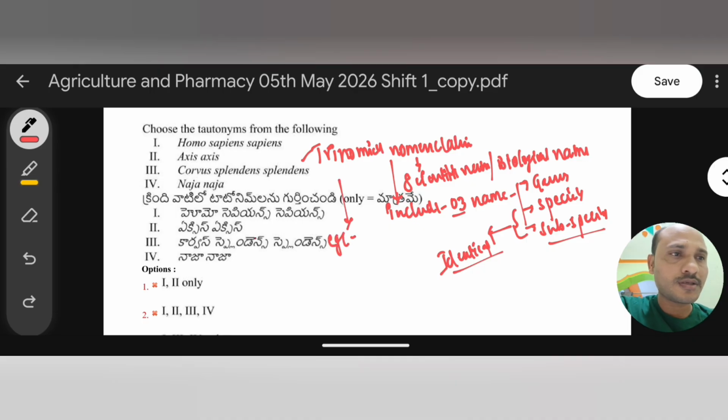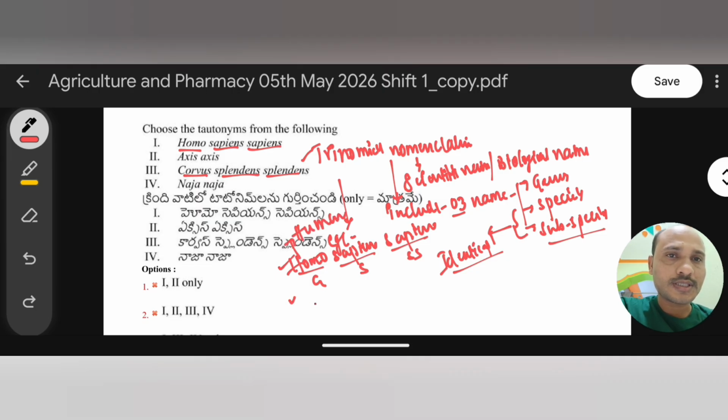Here in the options, some examples are also given, like Homo sapiens sapiens. Here Homo is the genus name, sapiens is the species name, and one more sapiens is there, that is the subspecies. So genus, species, subspecies, like that. And one more example also given, the third one, that is Corvus splendens. Homo sapiens is a scientific name for human being.